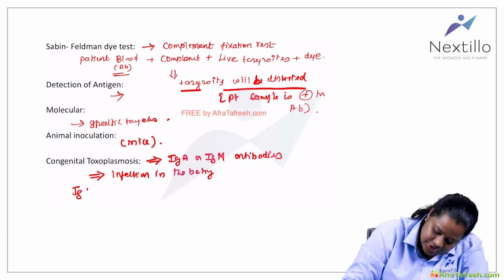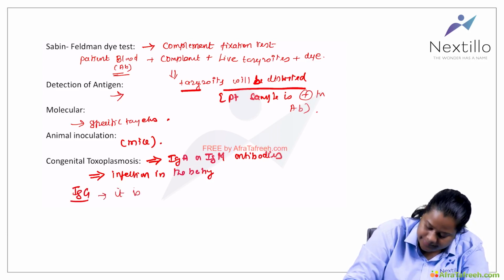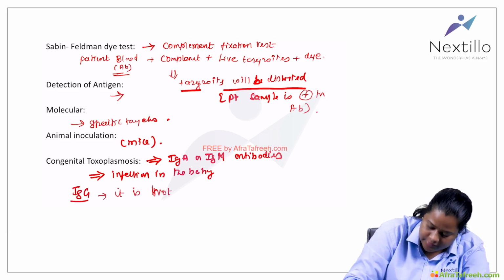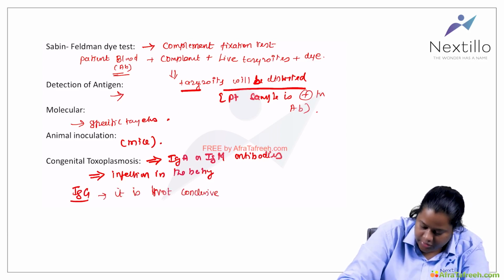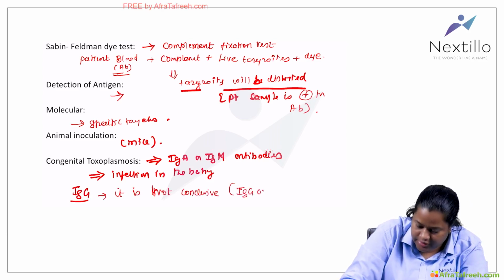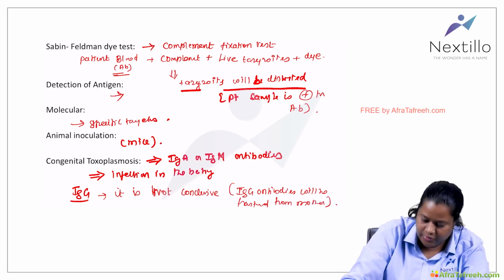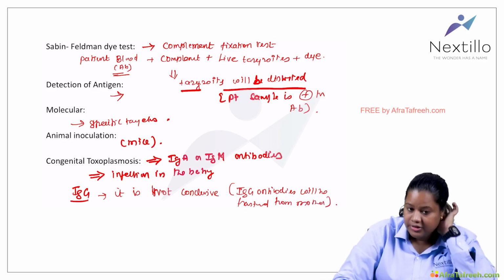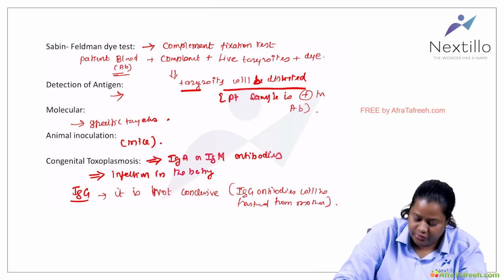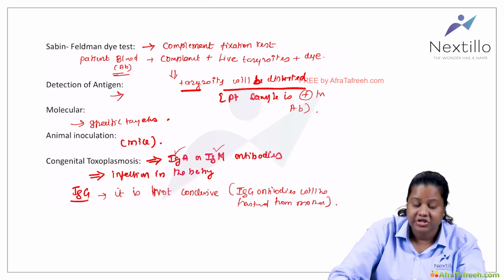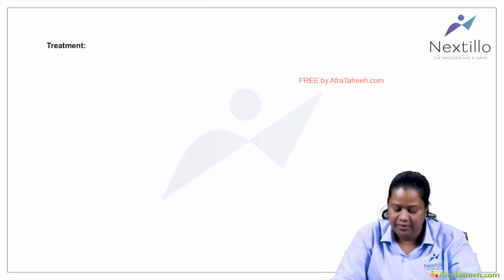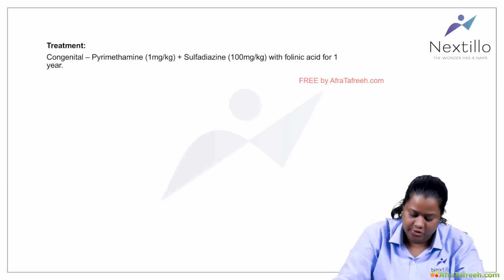If IgG is present, it is not conclusive because IgG antibodies will be transferred from the mother. So to say congenital toxoplasmosis, you should be able to see IgG, IgA and IgM in the baby.